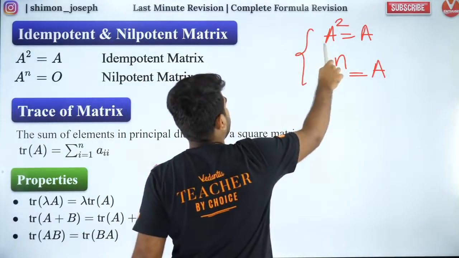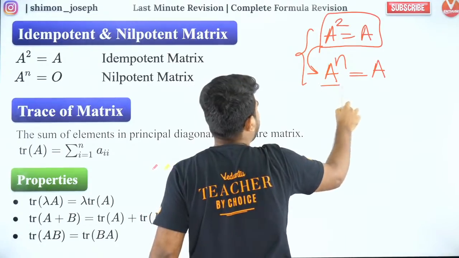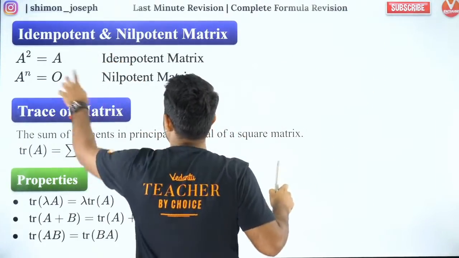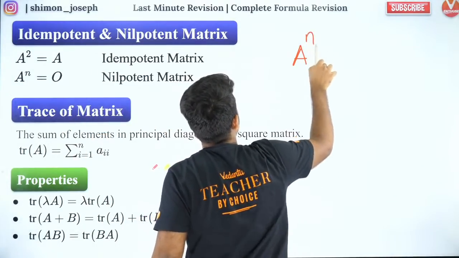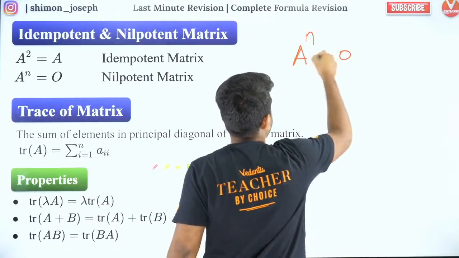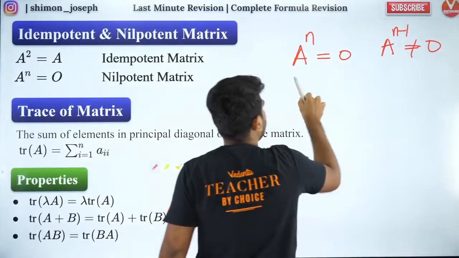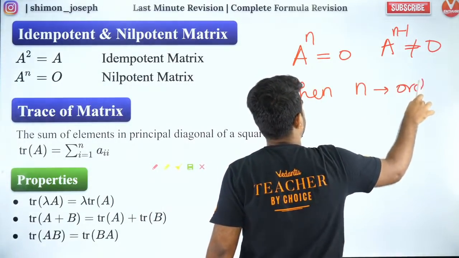Whenever you have an idempotent matrix, that means A square is equal to A. One very good conclusion you can make is that any higher power of that matrix will always be equal to A if it is idempotent. Now, what is nilpotent? Nilpotent means some higher power of A is equal to 0, provided A power n minus 1 is not 0. Then you call n the order of nilpotency.